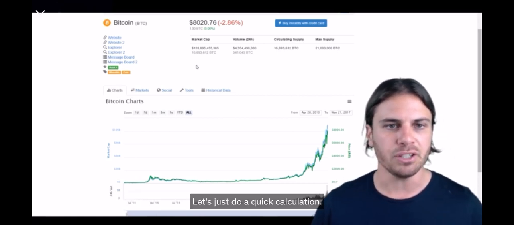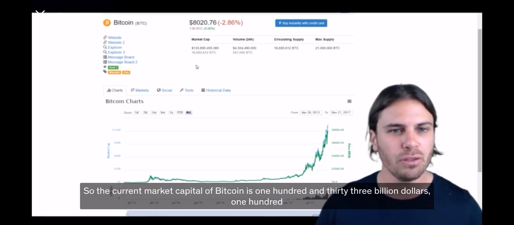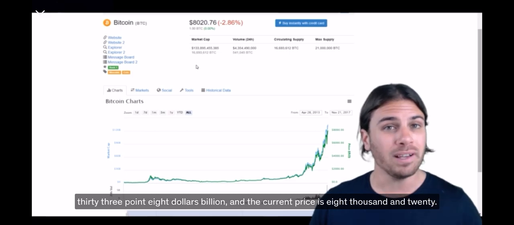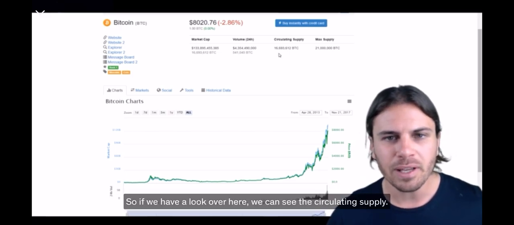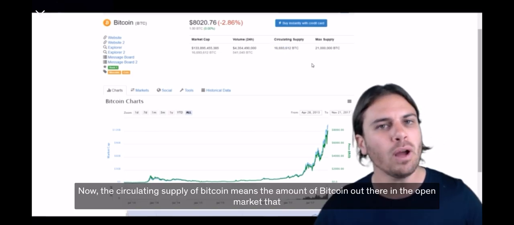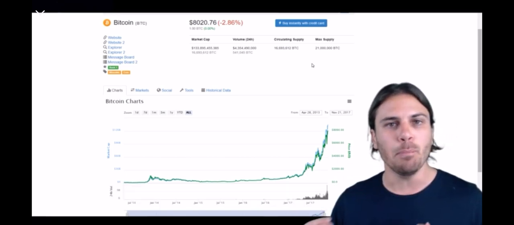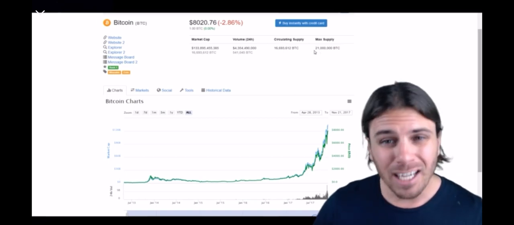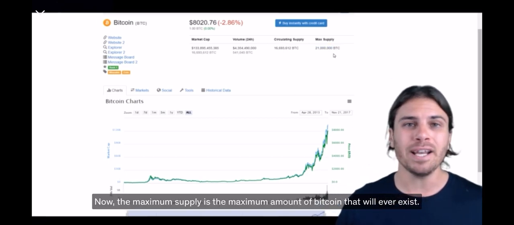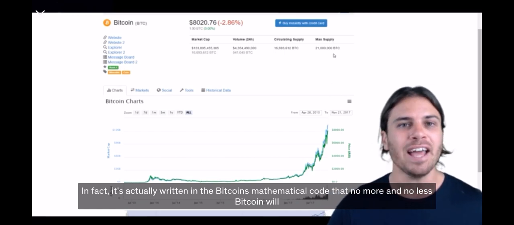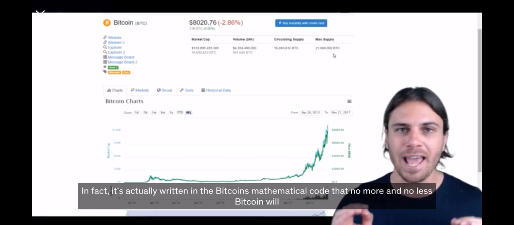So let's just do a quick calculation. The current market cap of Bitcoin is $133.8 billion, and the current price is $8,020. So if we have a look over here, we can see the circulating supply. Now, the circulating supply of Bitcoin means the amount of Bitcoin out there in the open market that can be bought and that can be sold. Now, the maximum supply is the maximum amount of Bitcoin that will ever exist. In fact, it's actually written into Bitcoin's mathematical code that no more and no less Bitcoin will ever exist.